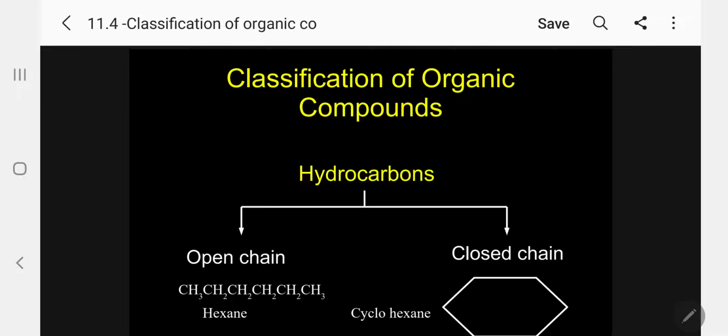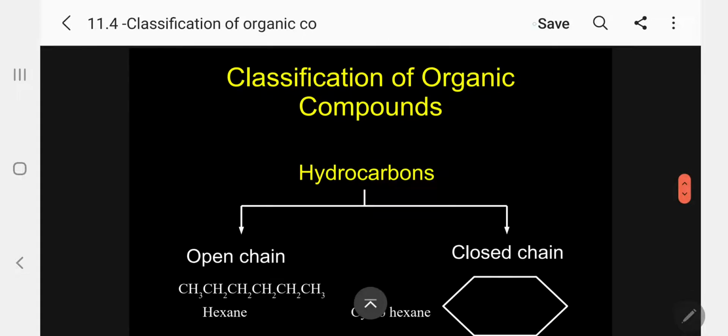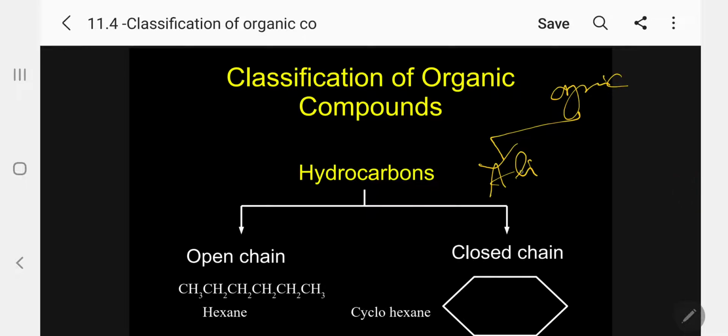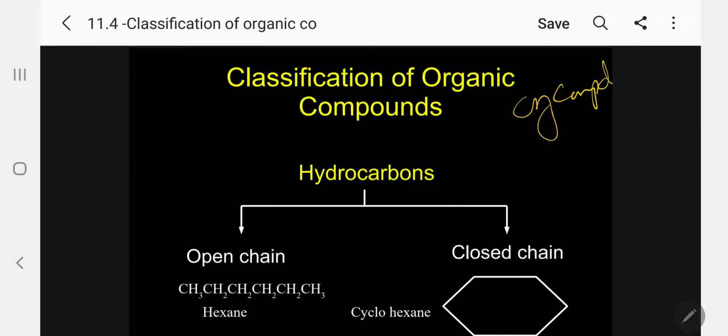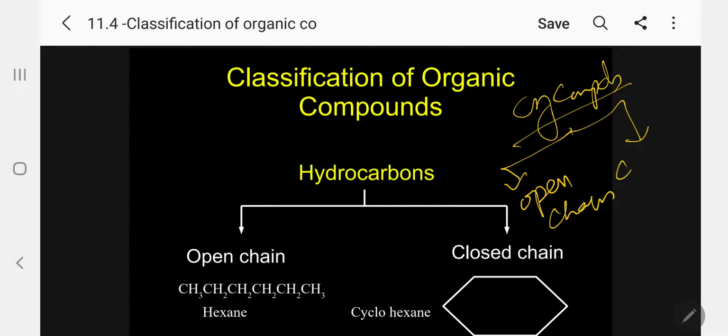Generally, the entire set of organic compounds I can classify into open chain and closed chain.